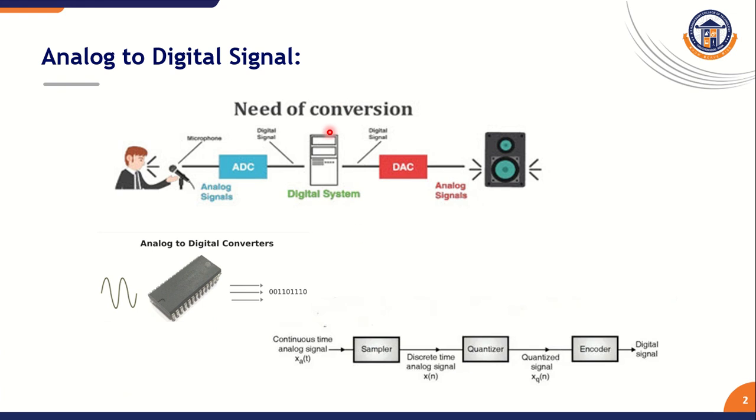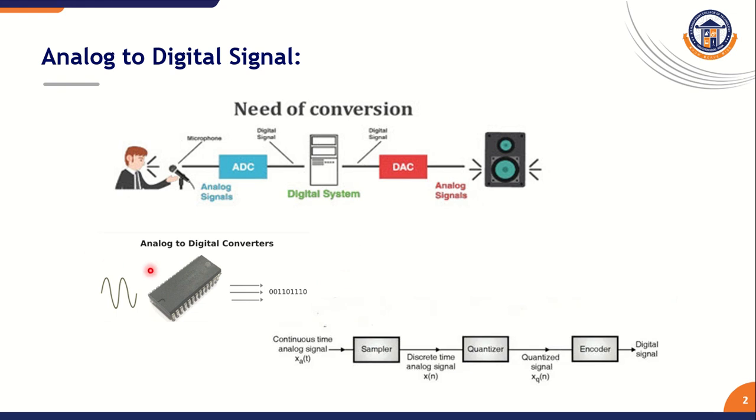Here we are performing some kind of operation. The result of that operation is converted again into analog through the DAC unit, that is, the digital to analog converter. This is the concept of analog to digital and digital to analog signal. So our signal is mainly classified as analog and digital. We need to convert all the analog signals into digital once we are going to perform any kind of operations through the system. So there is the logic of analog to digital converter and digital to analog converter.